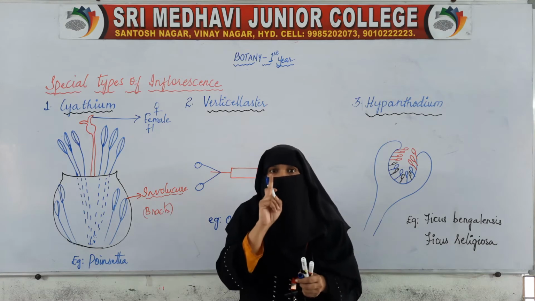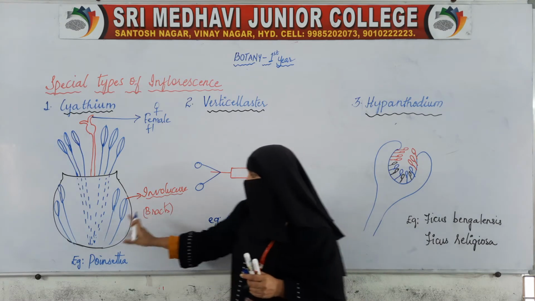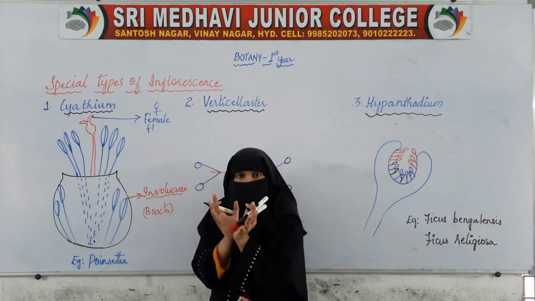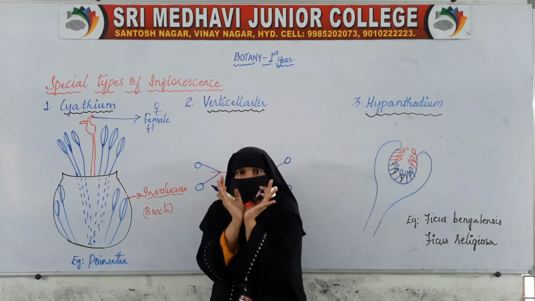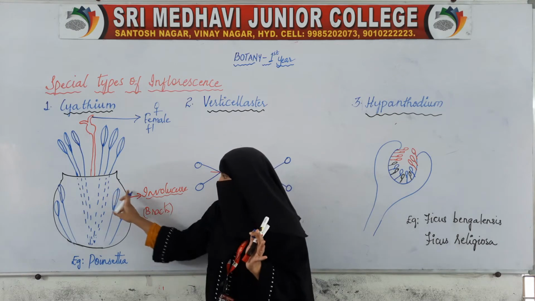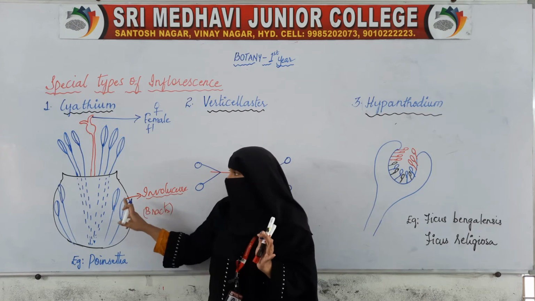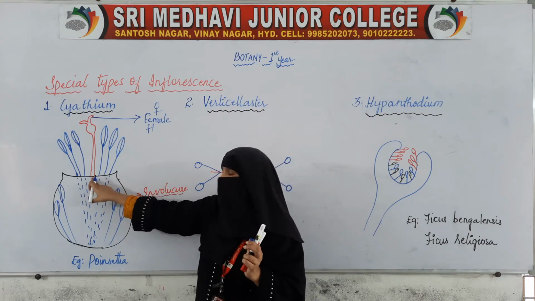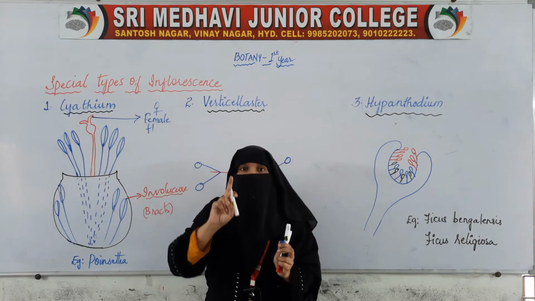Now in this only one female flower is found. So these bracts, that is leaf-like structures, fuse together and form a conical structure, that is called as involucre. On this we find a single female flower.